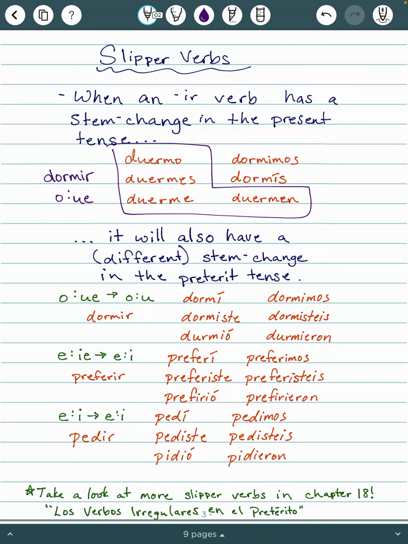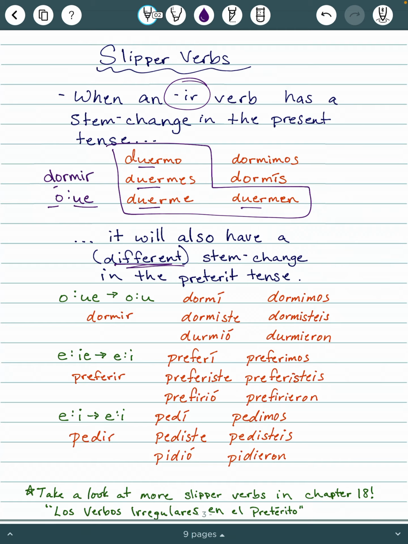But it's always those four conjugations. So we have changed that O in the stem to UE for those four conjugations. So the story is anytime it is an IR verb with a stem change in the present tense, it is also going to have what is sometimes a different stem change in the preterite tense.